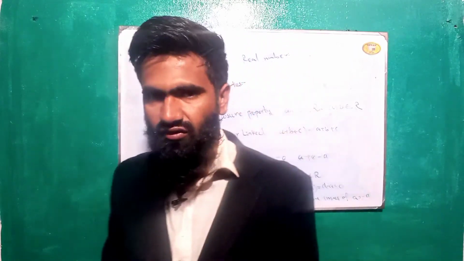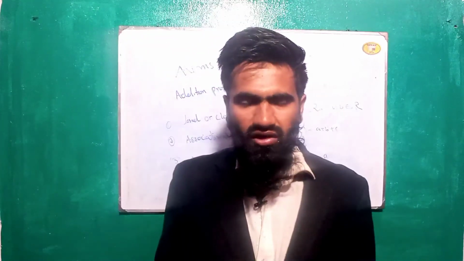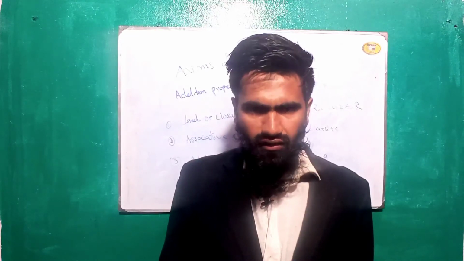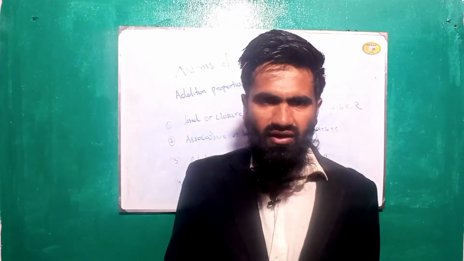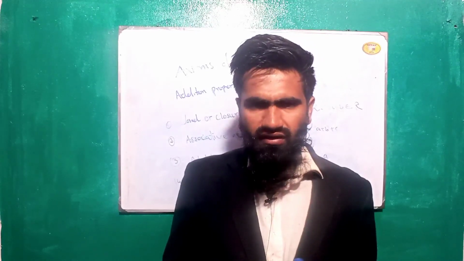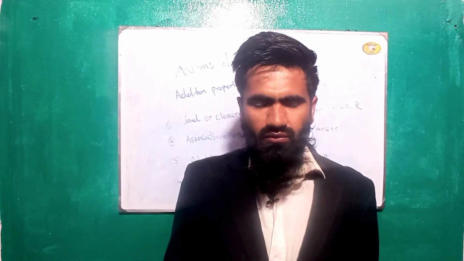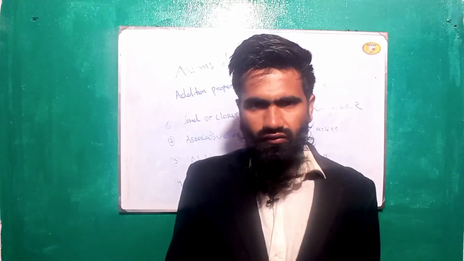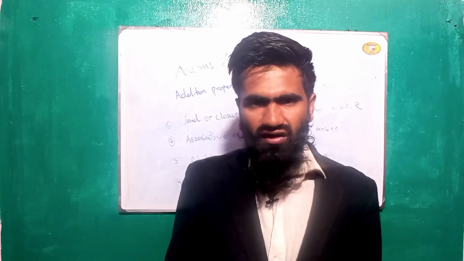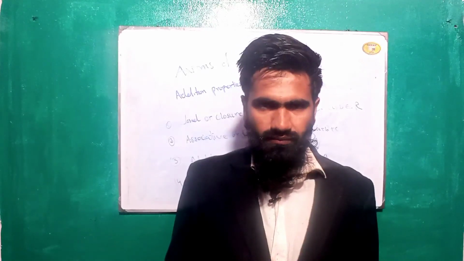In the next lecture we will read the multiplication properties of real numbers and the completeness properties of R, in which we will study what is the supremum, what is the least upper bound, what is an upper bound set, what is bounded, and what is a monotonic series.